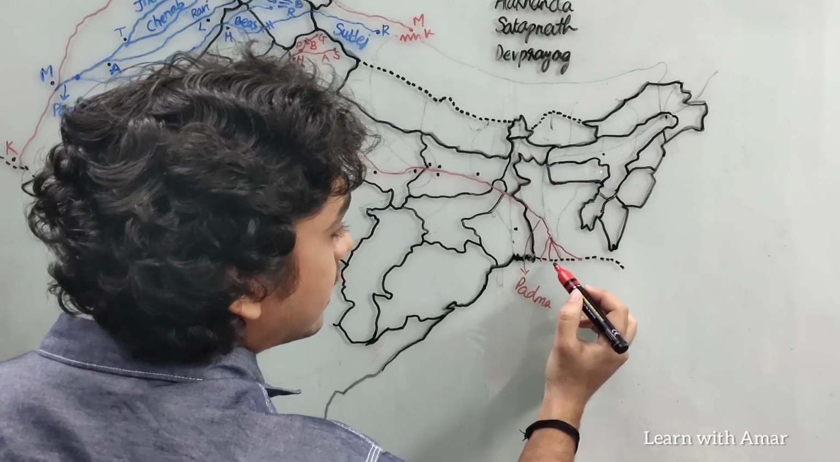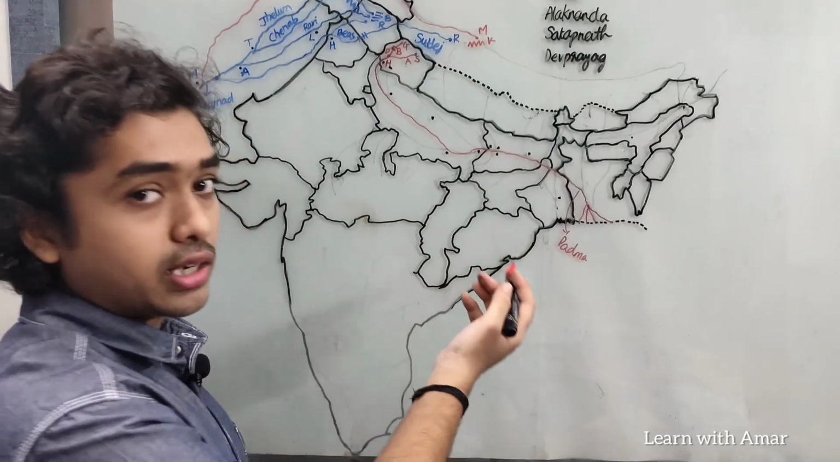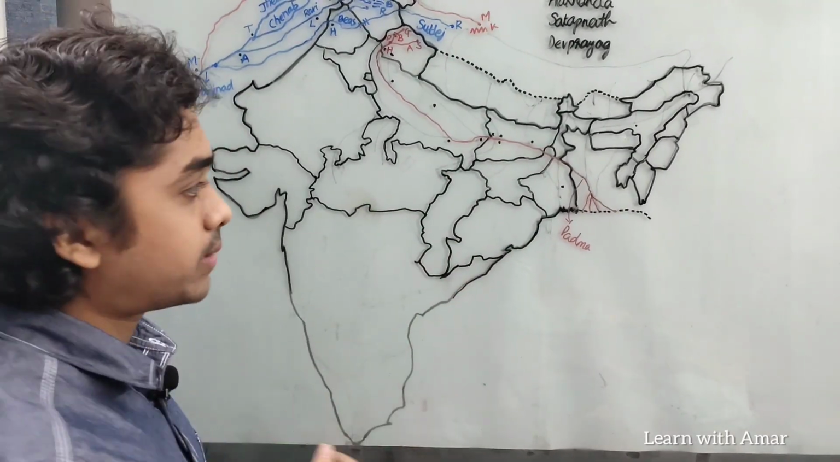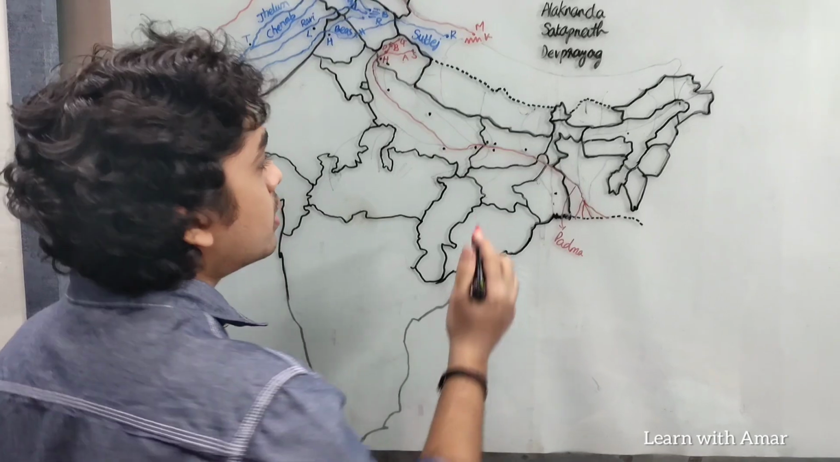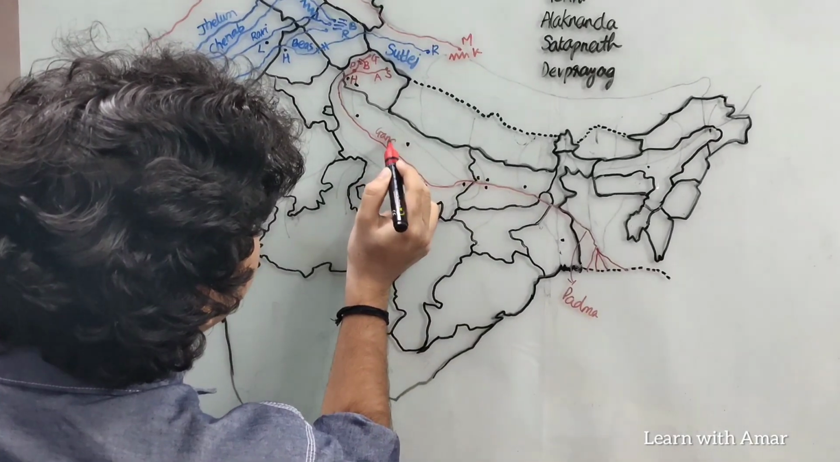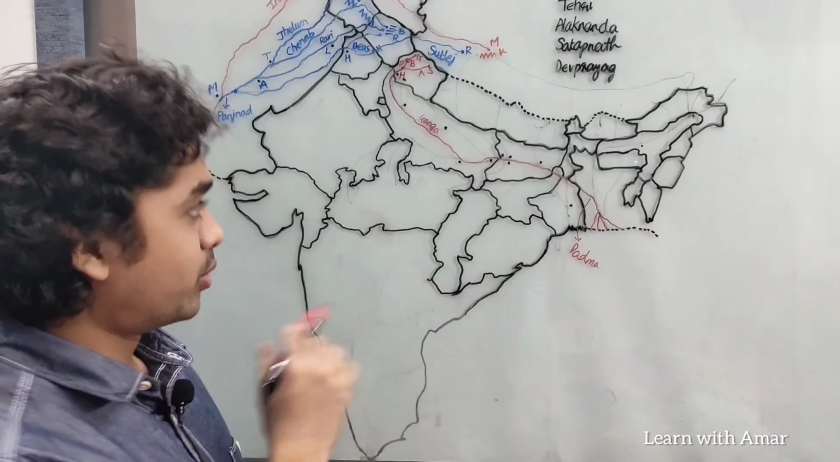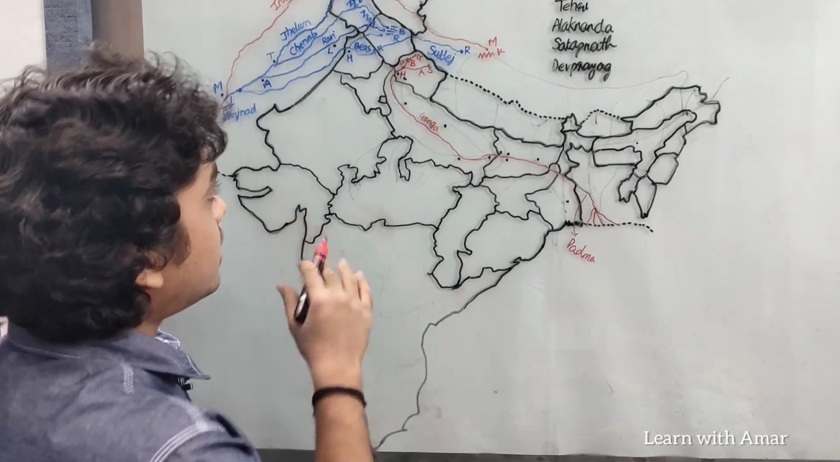This delta is the largest delta in the world. It is the Ganga Brahmaputra delta and it is also known as the Sundarban delta or the Bengal delta. Okay, so this is the river Ganga. Right, now let us look at the drainage system of Ganga, the tributaries. First the left bank tributaries.